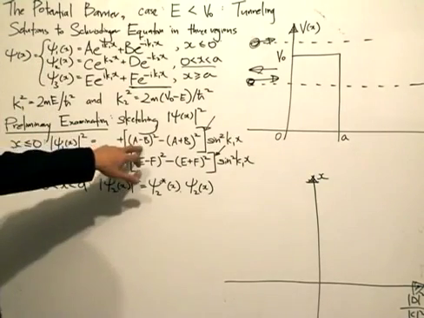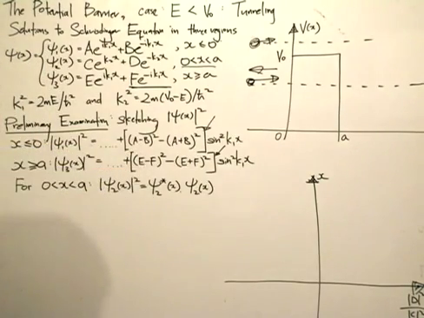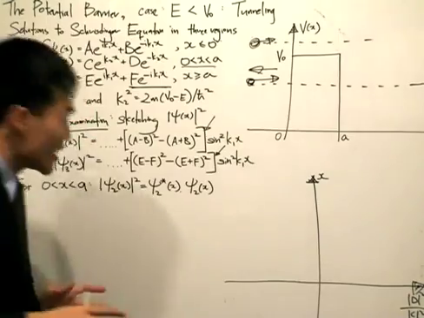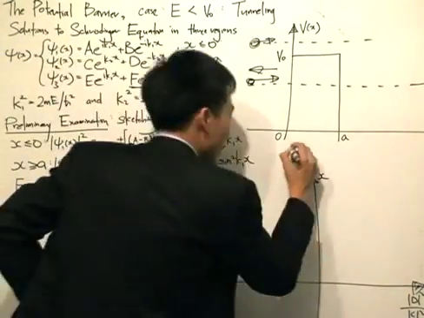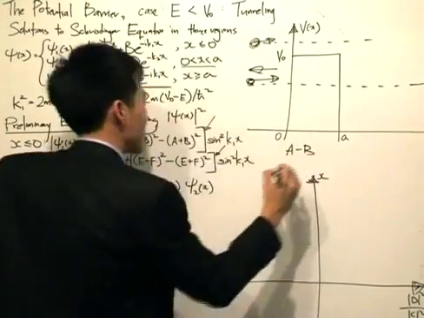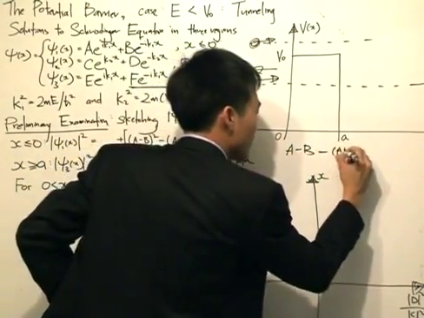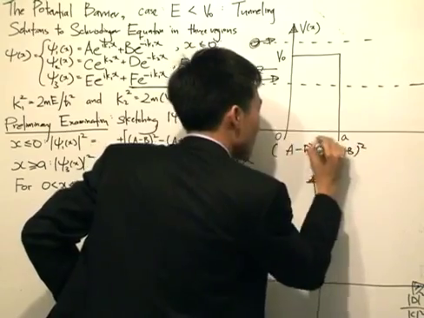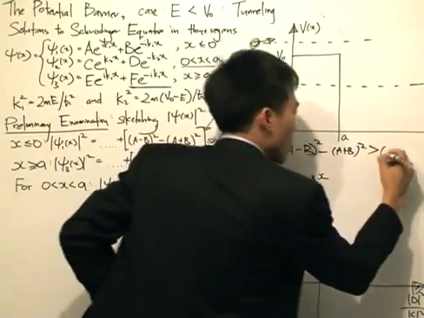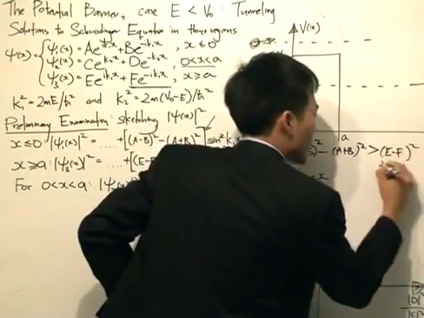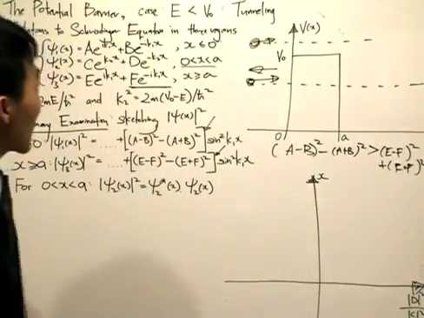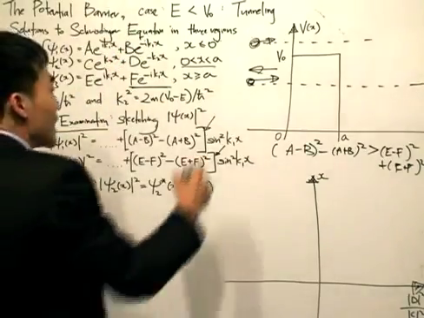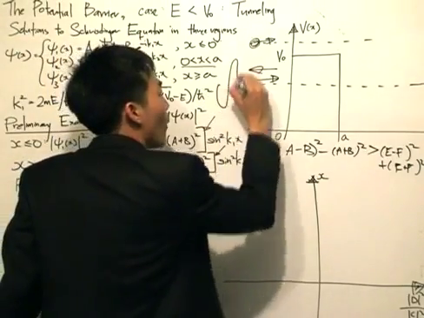Now, this case is a minus b, but this case is e minus f. But by using the continuity conditions, which we will really use later on, we can actually say that a minus b squared plus a plus b squared is actually more than e minus f squared plus e plus f squared. Because it's more than that, I can sketch it out immediately that this is going to be oscillating more.